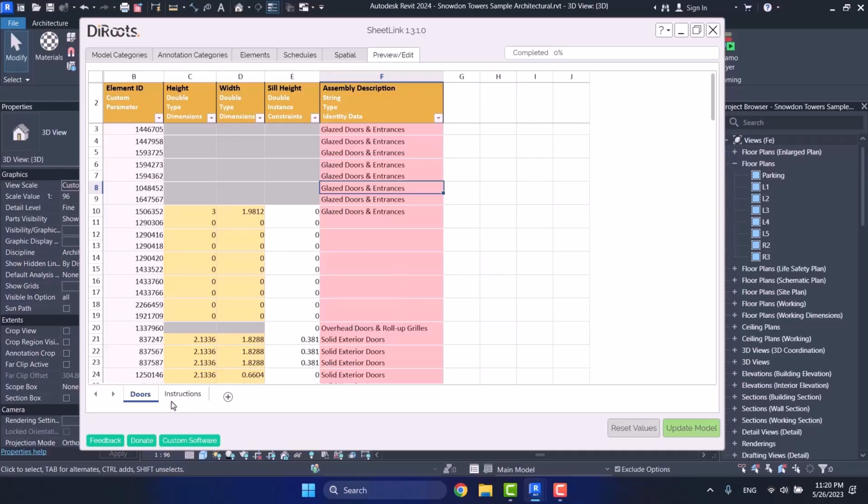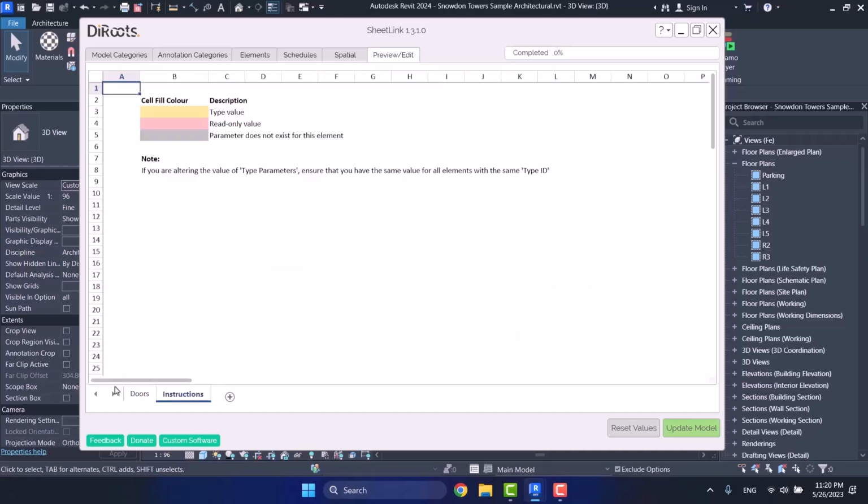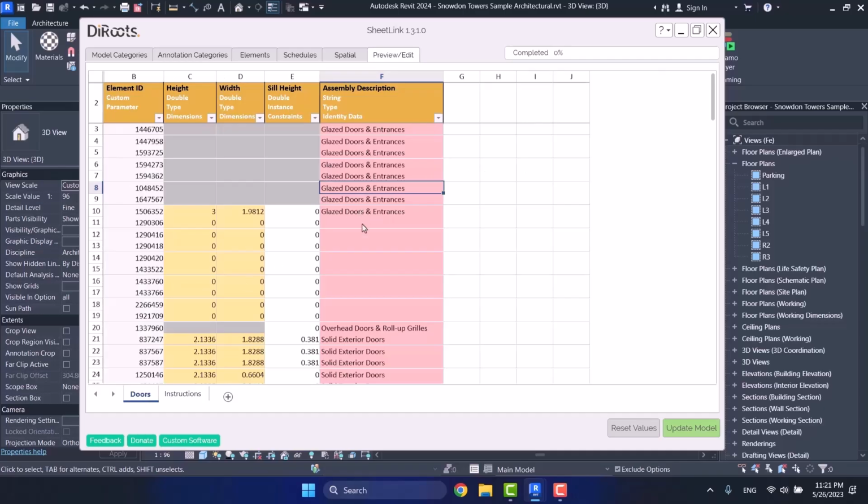Here we have an instruction sheet that includes some guidelines. For example, it says each color specifies something and things like that. Down here we have this option Reset Values. If you choose it, your schedule completely changes to the way it was at first.